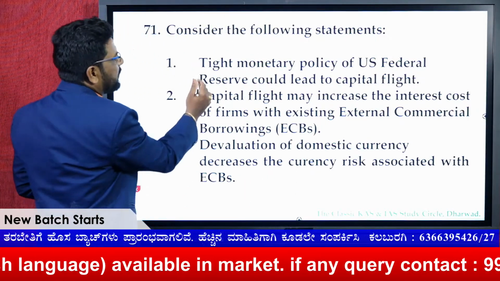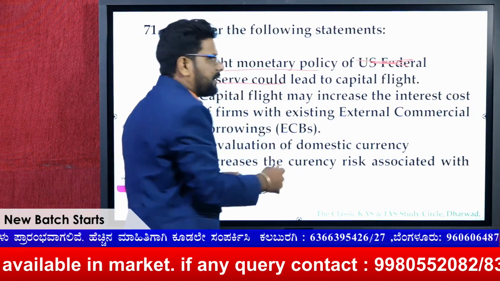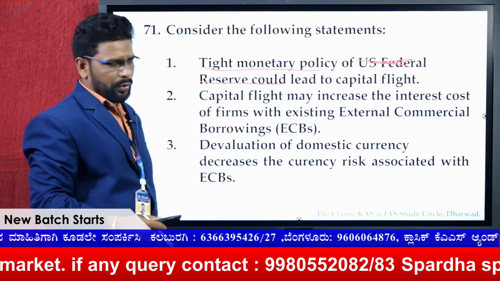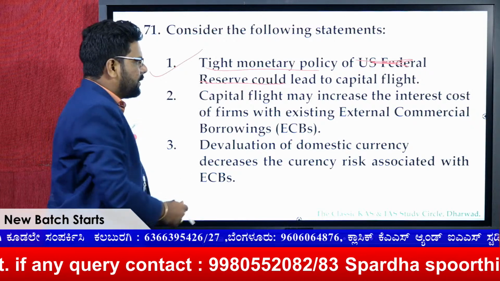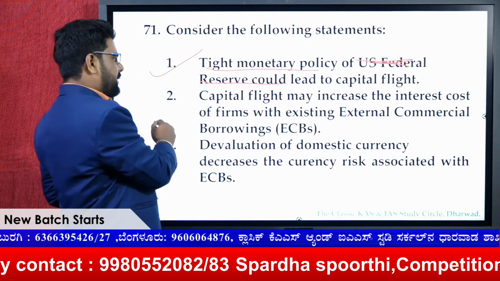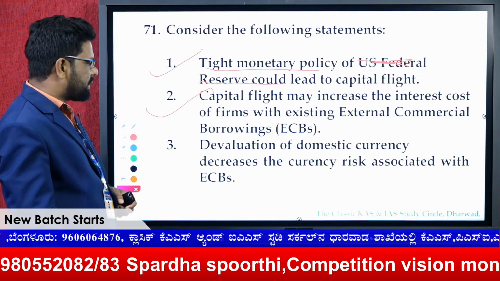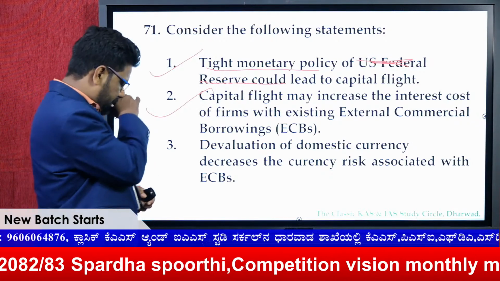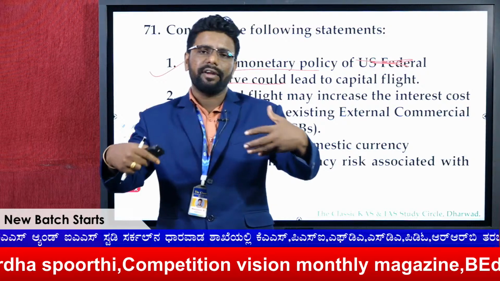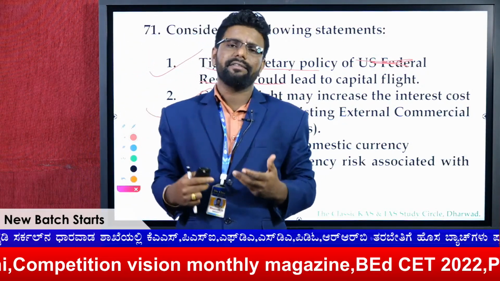So here the same thing, tight monetary policy. Okay, ignore whatever here. I will take it as RBI leading to the capital flight. Definitely, as I told you, right. This is one. And the capital flight may increase the interest cost of firms with existing expenses. Definitely right. Devaluation of domestic currency decreases the currency risk associated with the ECB, External Commercial Borrowings. Look at now, when a currency devalues, officially when you decrease the value of a currency, then it is called devaluation.